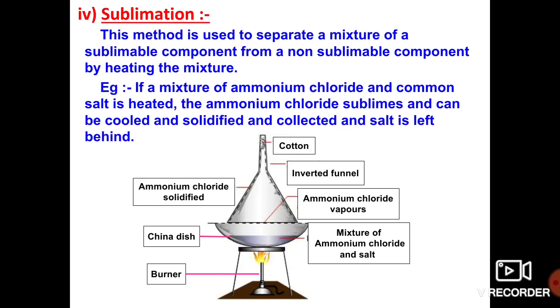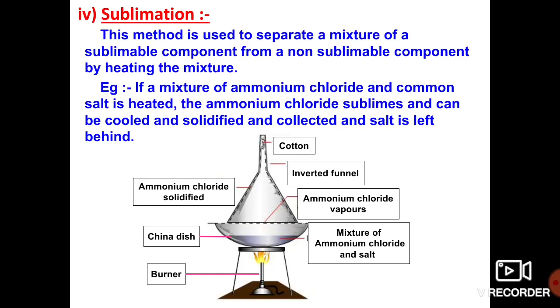Ammonium chloride sublimes and can be cooled, solidified and collected, and the salt is left behind. Which means ammonium chloride will be heated and directly converts into gaseous state, and after cooling, the pure ammonium chloride will be solidified and collected, and the remaining common salt stays in the china dish.